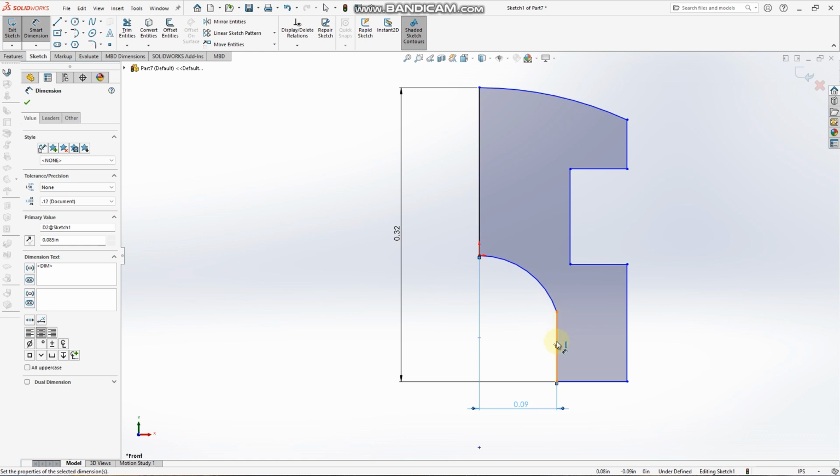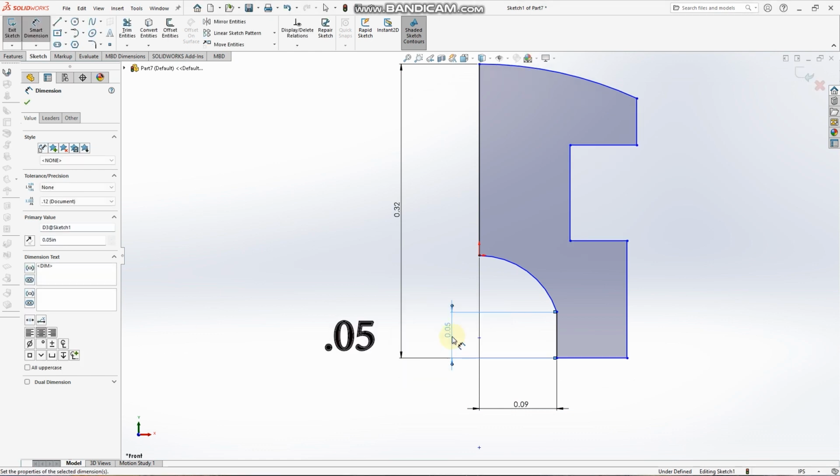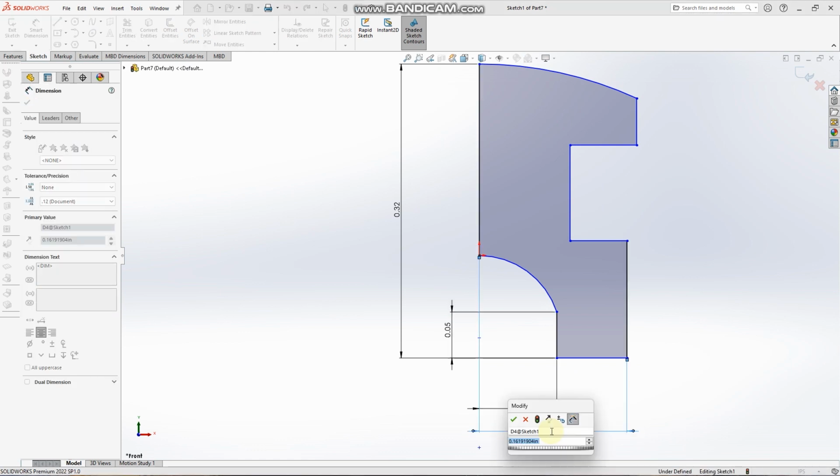Then dimension this line to 0.05. Dimension from this line to this line. Then we type 0.125.